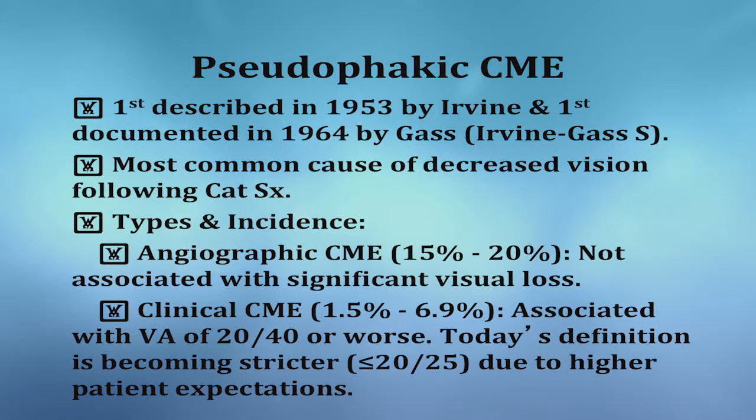What types of pseudophakic cystoid macular edema are there? The first type is the angiographic cystoid macular edema. It represents 15 to 20% of the cases, and it's not associated with any significant visual symptoms. The second type is clinical cystoid macular edema. It ranges from 1.5% to 6.9% and is associated with visual acuity of 20/40 or worse. But today's definition is becoming stricter. If the acuity is 20/25 or less, we will consider it pseudophakic cystoid macular edema. This is due to higher patient expectations.